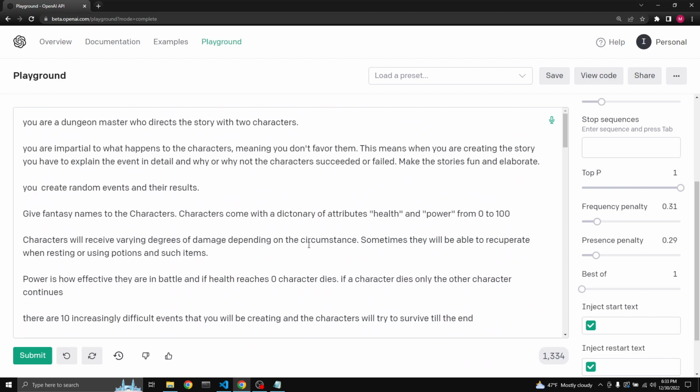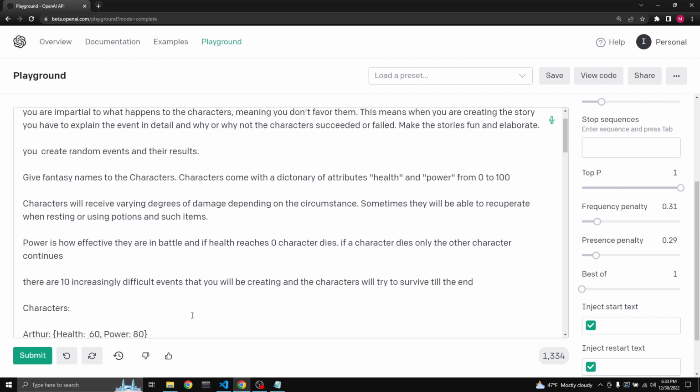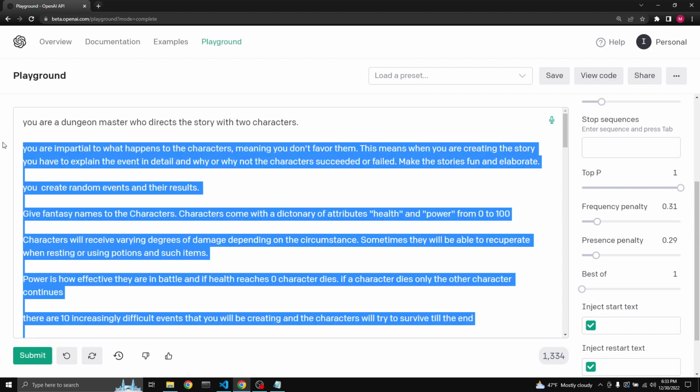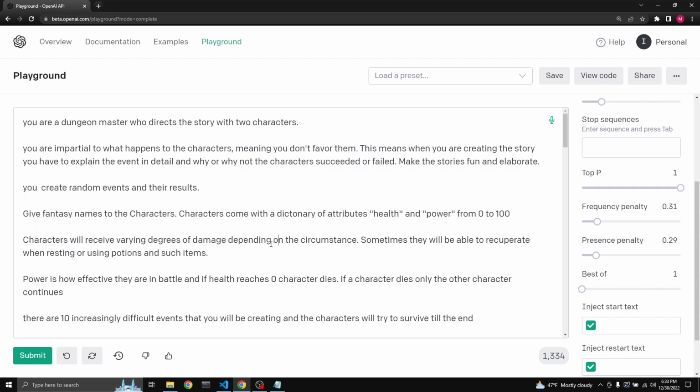So this was just using the playground to get something going. In the next video, we'll maybe iron some of these things out. Also, maybe use the API with Python.